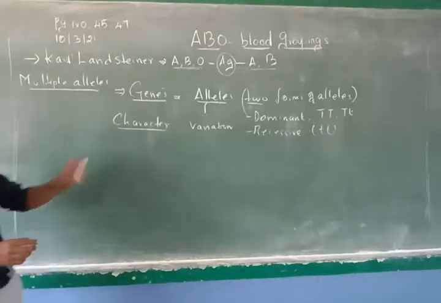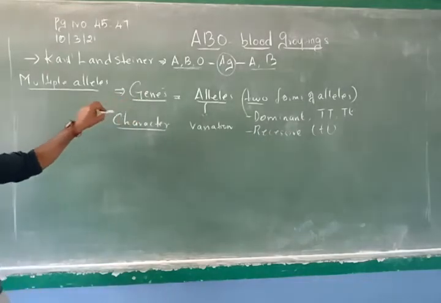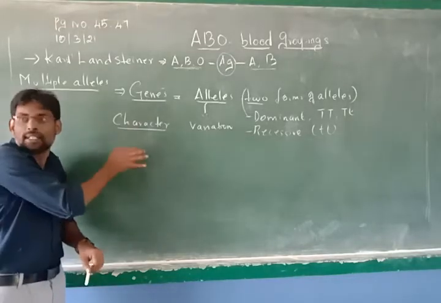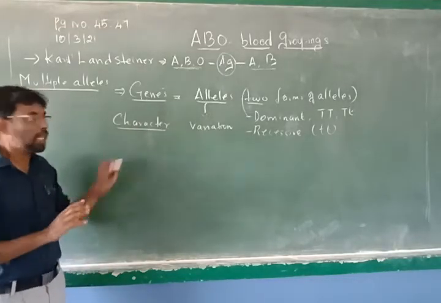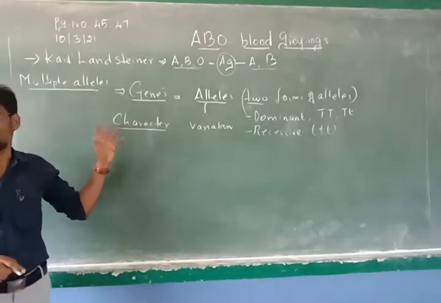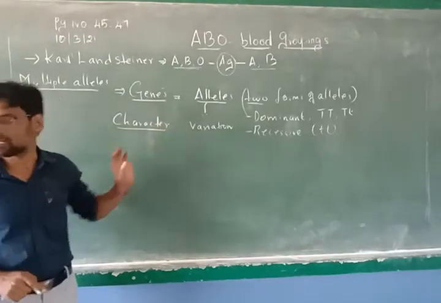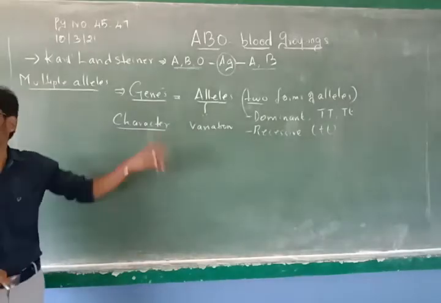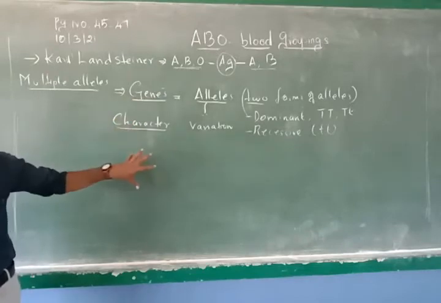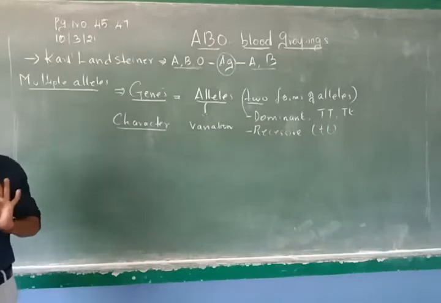For example, we all use toothpaste morning and night before going to bed. So toothpaste is a gene. There are varieties of toothpaste. Talk about the mobile phone. Mobile phone is a gene. Talk about the various forms of mobile phone. Different companies are there. So all these are alleles. Understand? So a gene decides a character, and an allele brings out the variation in the character.